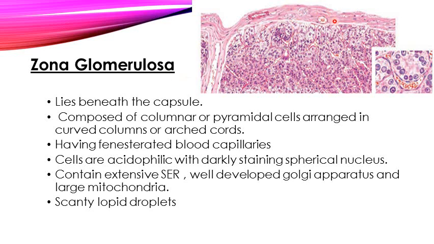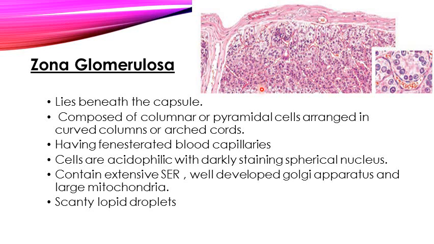Here you can see the capsule, which has blood vessels and sends septa inside to divide the adrenal gland into trabeculae, or smaller lobules, conveying the blood vessels along with these septa.